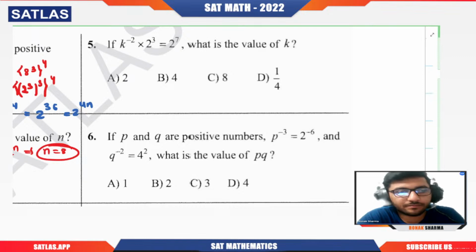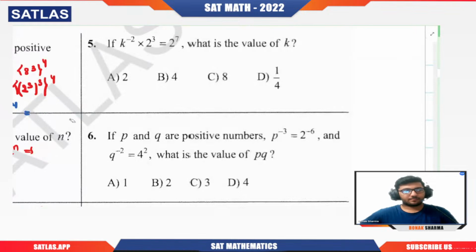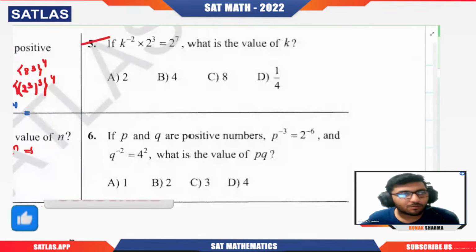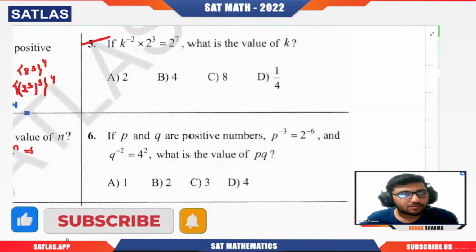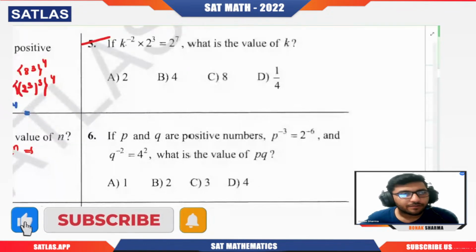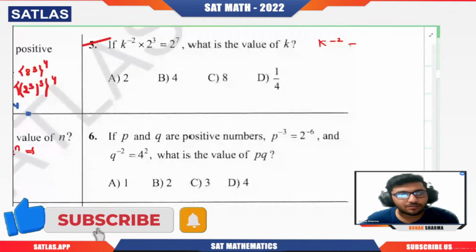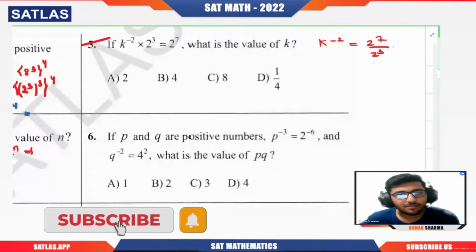Last 15 seconds. So see, if we talk about the fifth question, so definitely the fifth question is simple. K power minus 2 into 2 cube is 2 power 7. What is the value of k? Come on. Very simple. K power minus 2 is equal to 2 power 7 by 2 cube, which is nothing but 2 power 7 minus 3, that is 2 power 4.